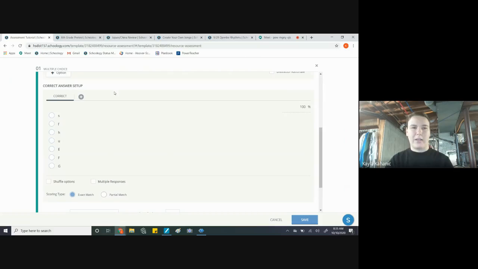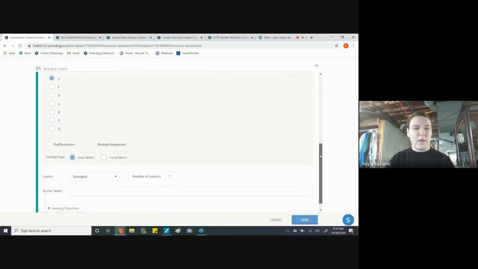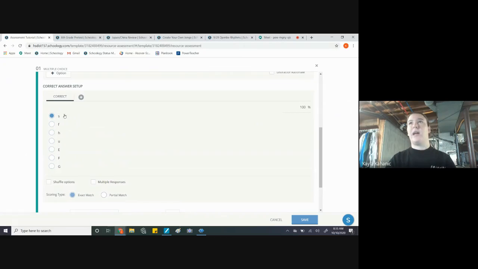So let's say this is really important. This is the correct answer setup. This is how Schoology is going to grade your assessments. So for multiple choice, pretty much there's only going to be one right answer typically. So you can do that if you want. So typically we'll have, A is this answer, B is this answer, C is this answer, and D might be all of the above. Instead of doing that, you can say multiple responses, and that way they can click multiple things. So if you don't want that, then don't click that.